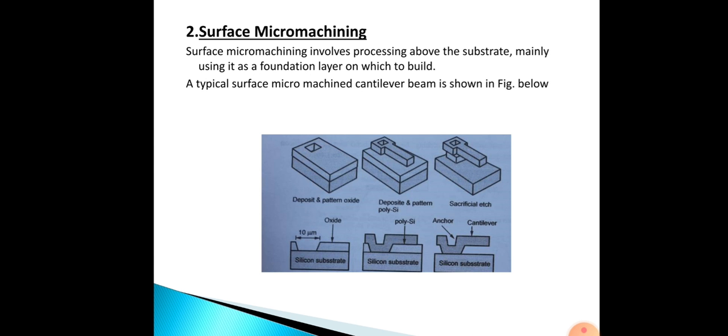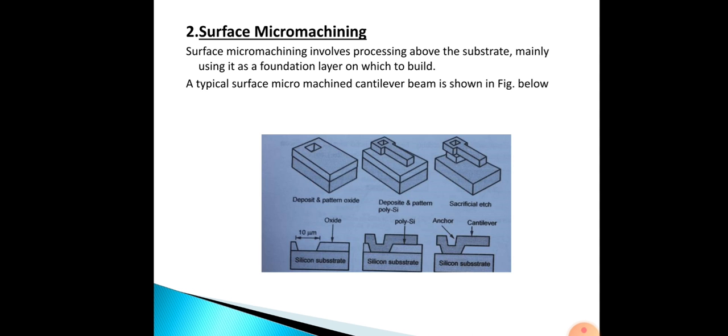So surface micromachining involves processing above the substrate, mainly using it as a foundation layer on which to build. Here material is added to the substrate in the form of layers of thin films on the surface of the substrate. These layers can either be structural layers or act as spacer layers.